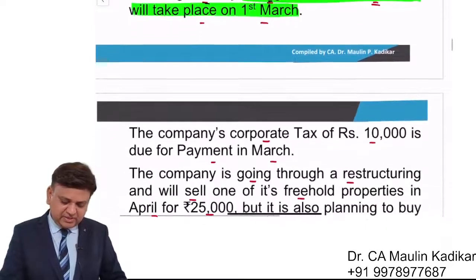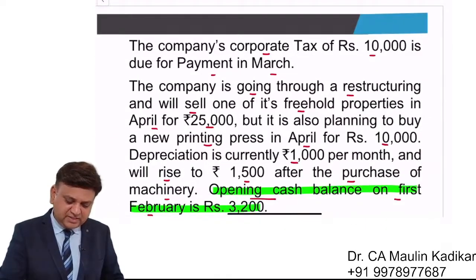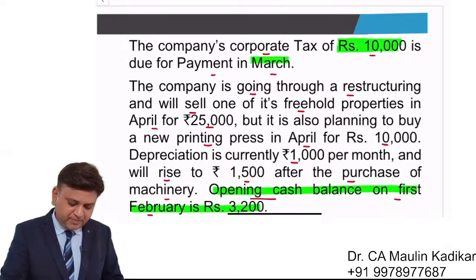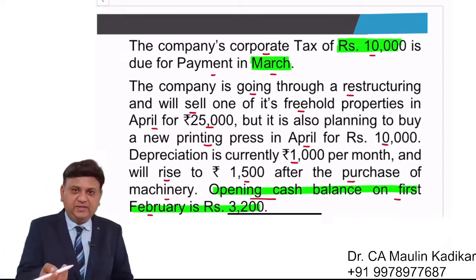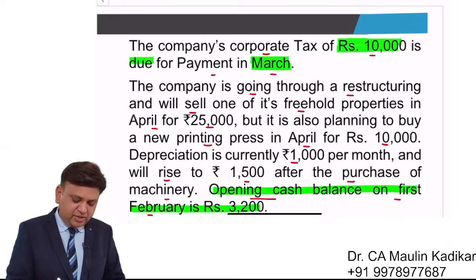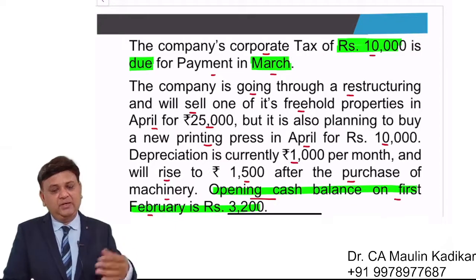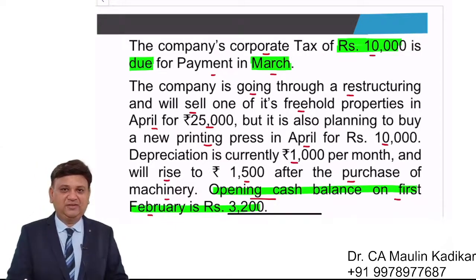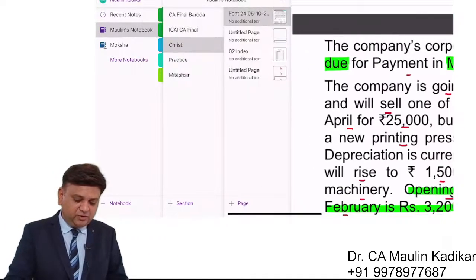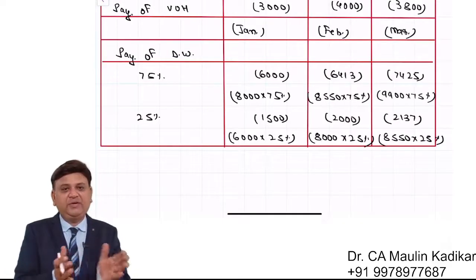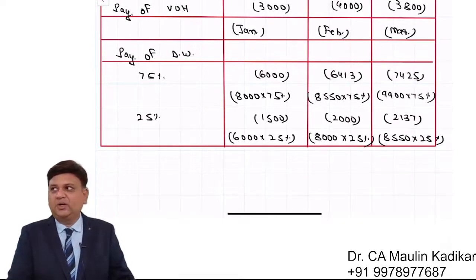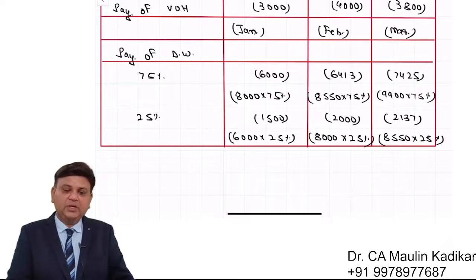Afterwards, almost everything is over. Corporate tax of 10,000 is due for payment in the month of March. Dear students, in spite of the fact they have provided the word due, we have to understand that as if we are going to pay, we have to show the payment. Because basically we want to know that after making all the payments which are becoming due, do we have the sufficient funds or not?